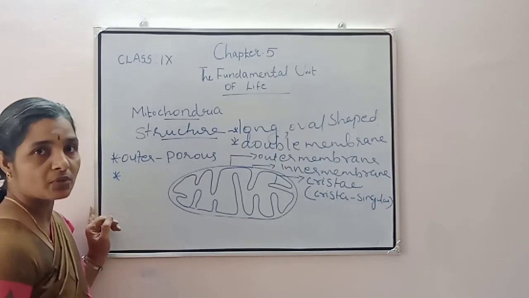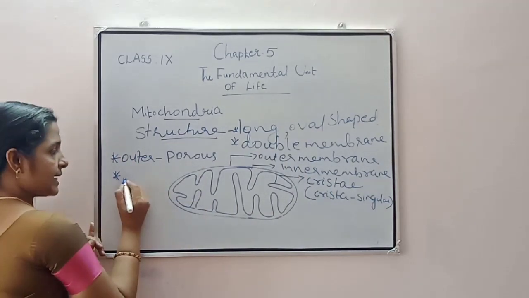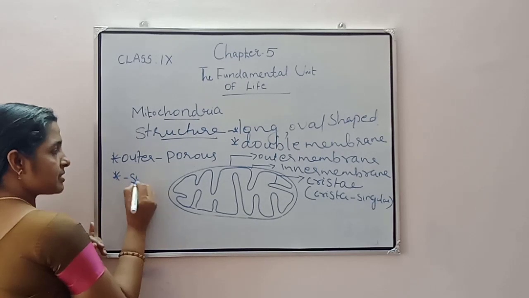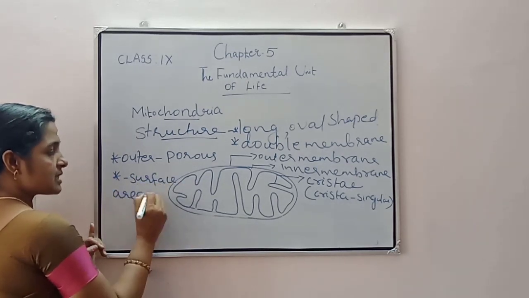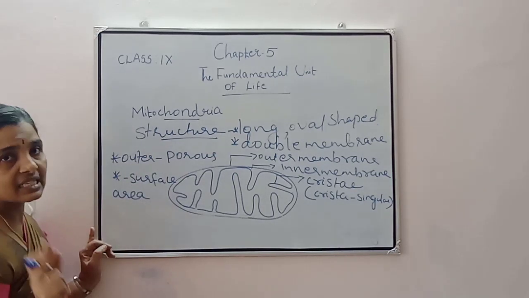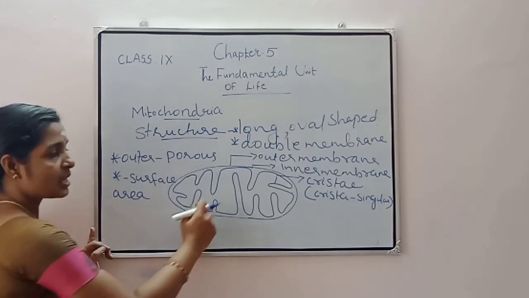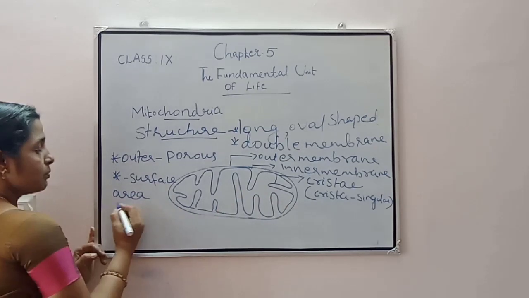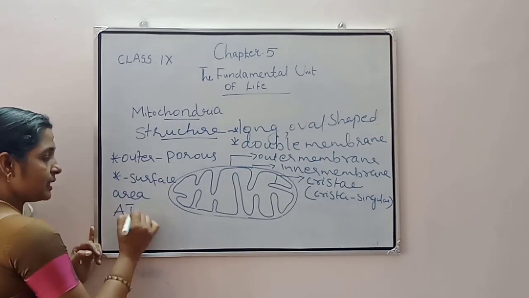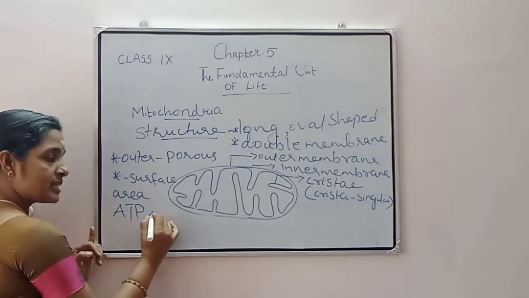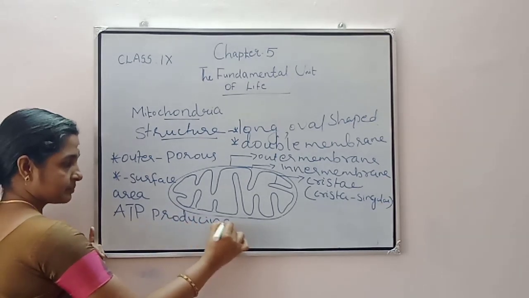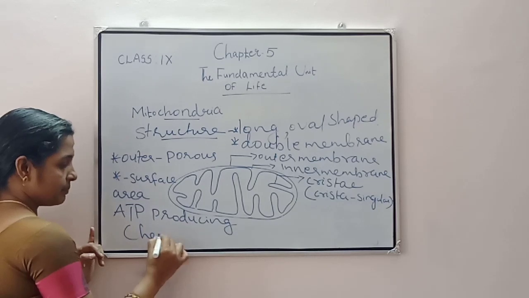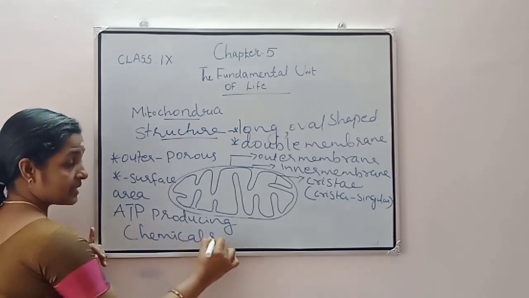And what is the use of this cristae? Cristae increases the surface area. Increases the surface area for what? This cristae increases the surface area of the inner membrane for many ATP producing chemical reactions.